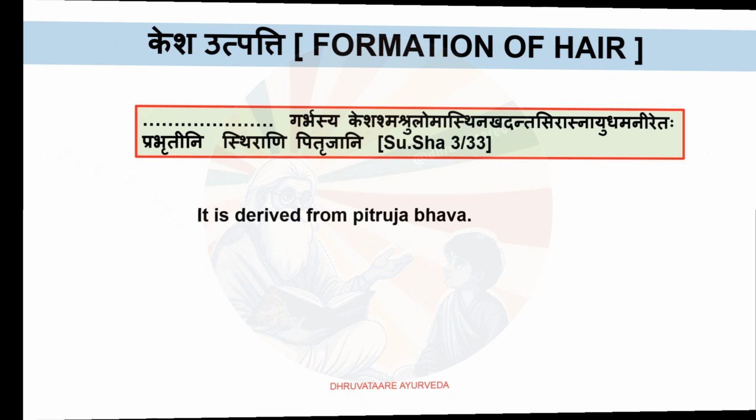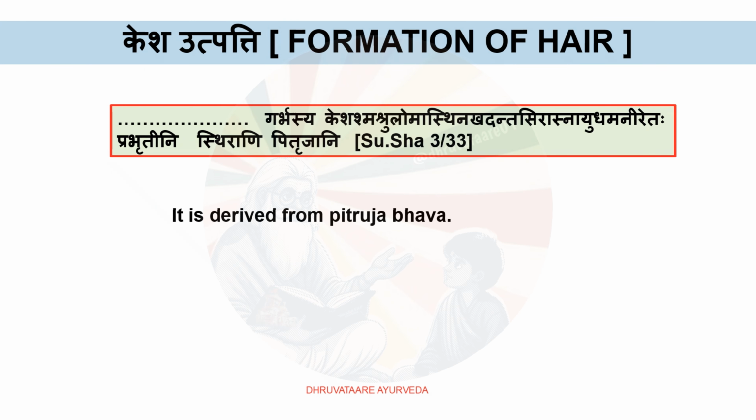Kesha Utpatti. Formation of hair. Garbhasya Kesha Shmashru Loma Asthi Nakha Danta Sira Snayu Dhamanyaha... Pitrujani, Sushruta Sharira 3/33. It is derived from Pitruja Bhava. As we know, there are five bhavas like Matruja Bhava, Pitruja Bhava. All the soft organs are Matruja Bhava. All the hard structures come under Pitruja Bhava.